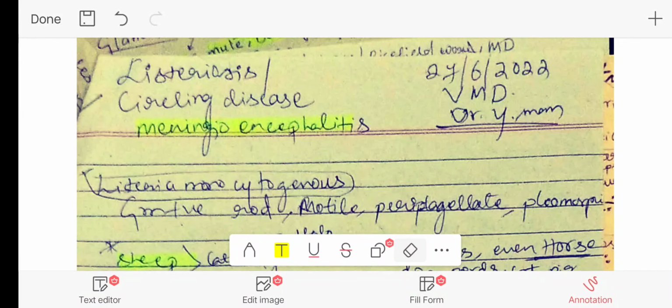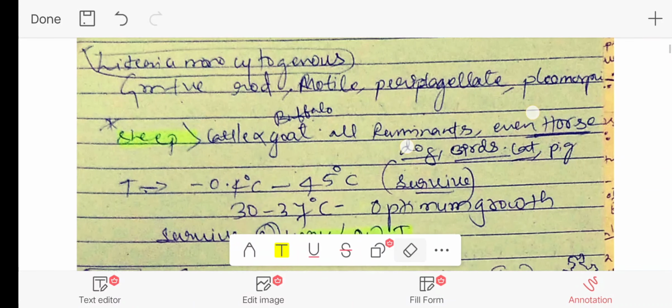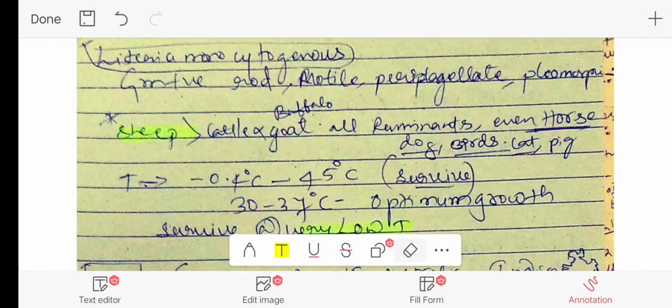In this video, we will be discussing another bacterial disease, that is listeriosis, which is also called circling disease or meningoencephalitis. This disease is caused by the bacteria Listeria monocytogenes, which is a gram-positive, rod, motile, flagellate bacterium, and this disease is mainly prevalent in sheep as compared to cattle, buffalo, and goat.